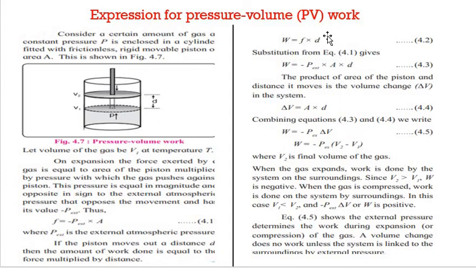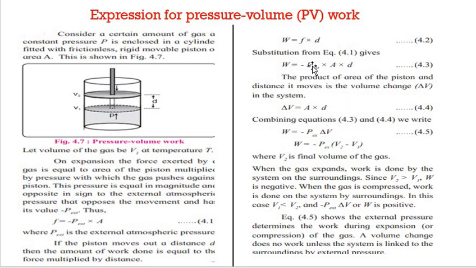So we have written W is equal to F multiplied by d, equation 1. Now I am putting this expression in equation 1. F is equal to minus P external multiplied by A, so W is minus P external multiplied by A multiplied by d. And we all know area multiplied by distance gives delta V, the volume change.